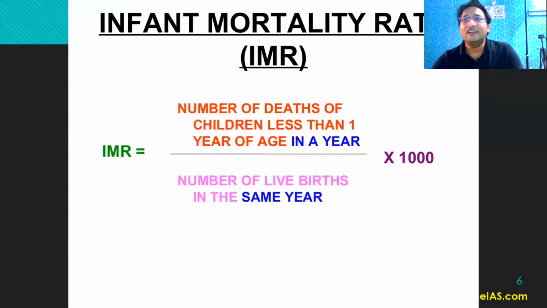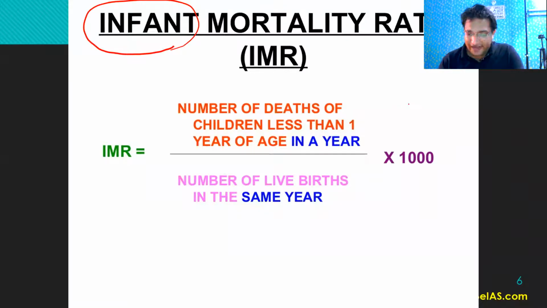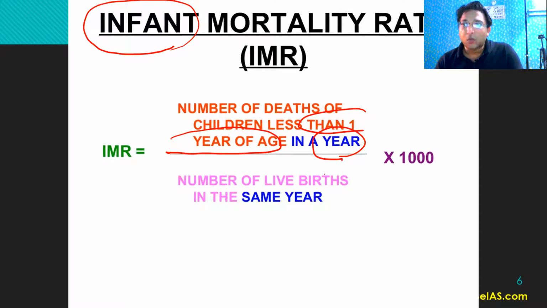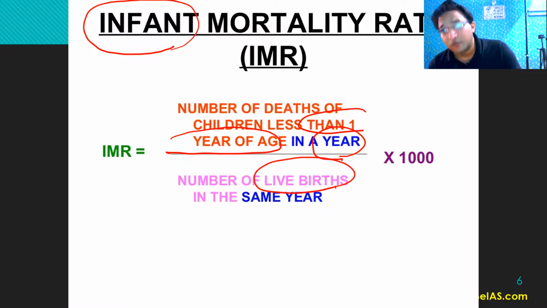Then we have the infant mortality rate. Infant mortality rate means the number of deaths of children less than 1 year of age. The point to note is it is talking about less than 1 year of age in a year, as a proportion of the number of live births. So those children who did not die at the time of their birth, right?